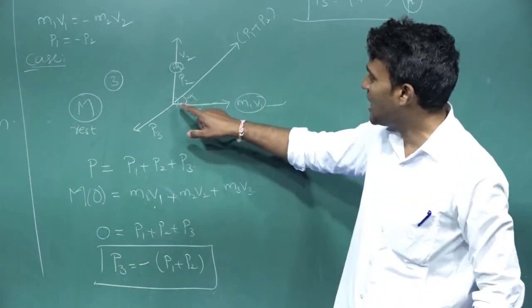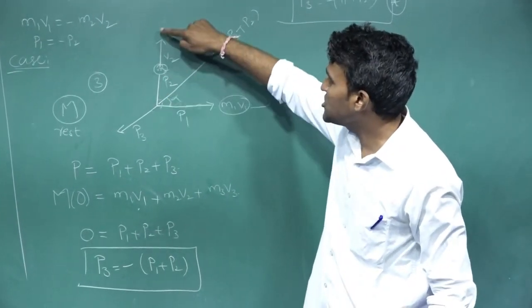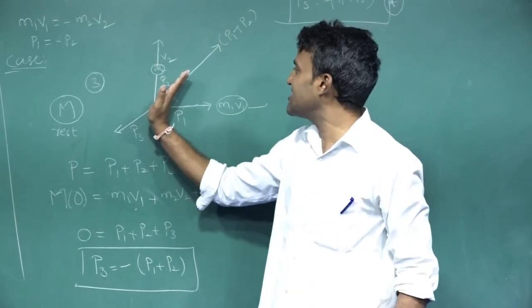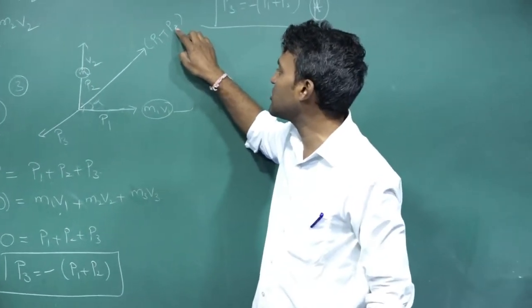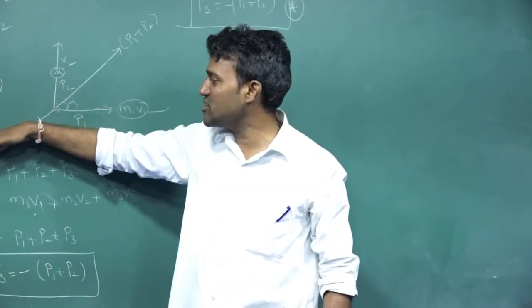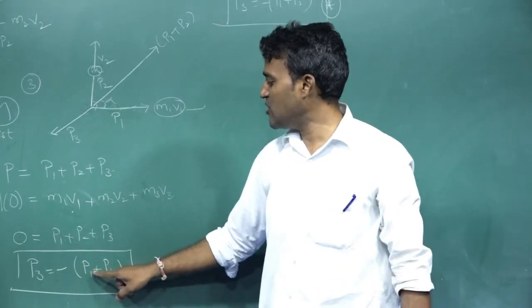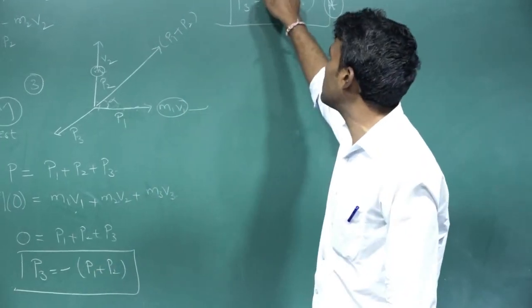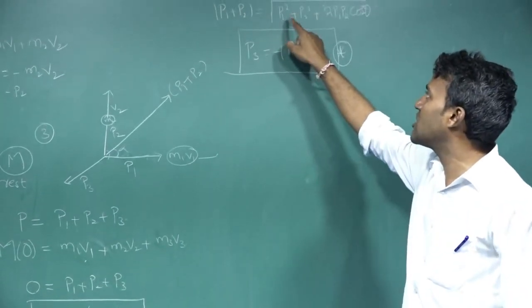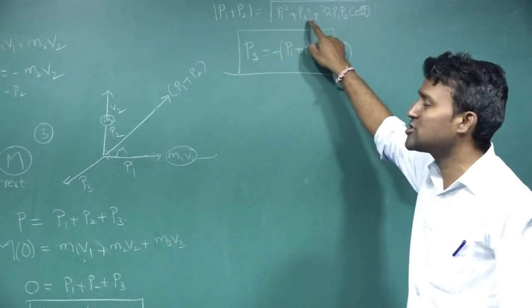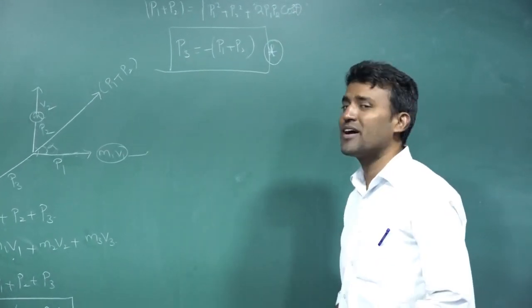Diagrammatically, P1 goes along this direction and P2 goes along this direction. The resultant of these two is along this direction, that is P1 plus P2, and P3 moves along the opposite direction. These two are equal and opposite according to this. How can we calculate P1 plus P2? By using the parallelogram law, you can write this formula: P1 plus P2 is equal to the square root of P1 square plus P2 square plus 2 P1 P2 cos theta. So finally you can write P3 is equal to minus P1 plus